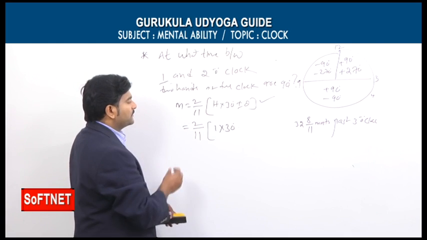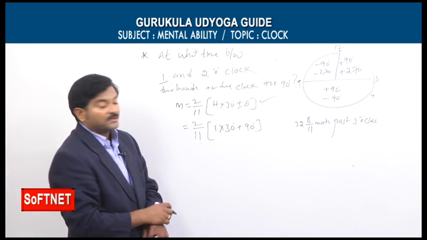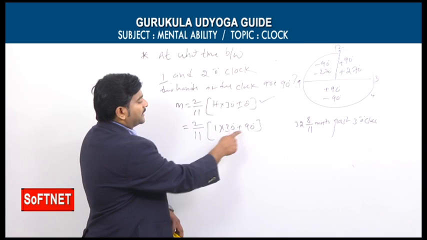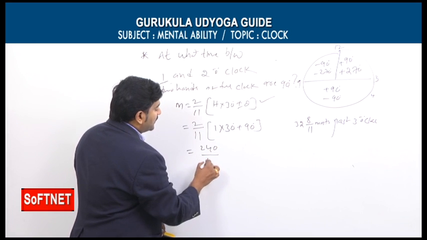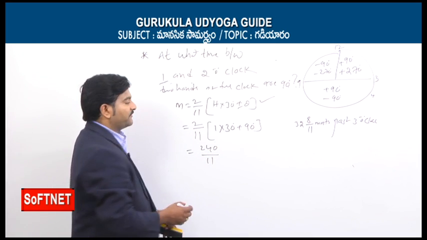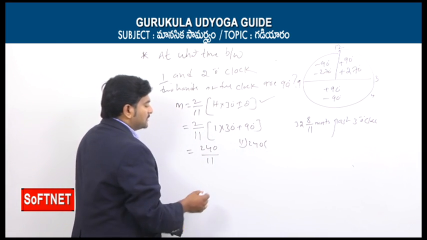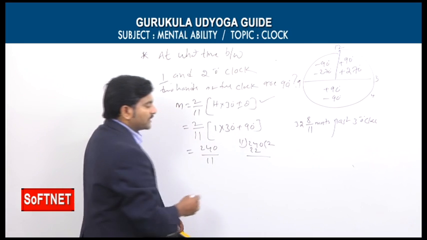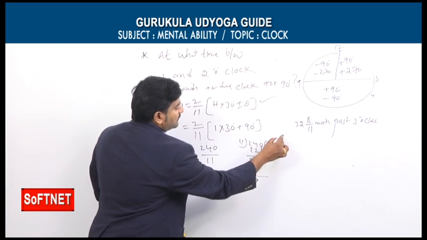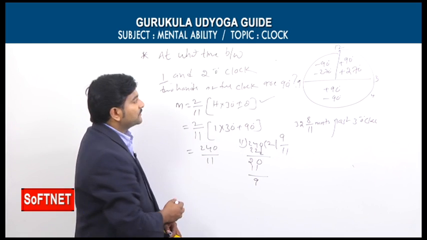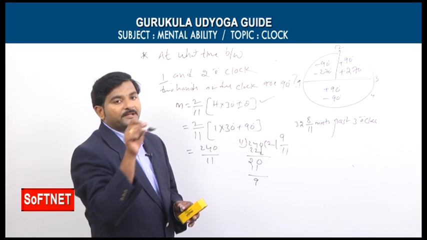That is the reason. So now if you simplify 1 into 30, I am taking theta is equal to plus 90. 1 into 30, 30. 30 plus 90, 120. 120 into 2 means 240 you will get. 240 by 11, we have to simplify. We have to convert into a mixed fraction, as you know we discussed many times in this concept. Now 11 2s are 22, 2 left. So 0, 11 ones are 11, 9 left. What you can say? 9 by 11. So what is our final answer? Now I am erasing here. Just focus on this. 12 o'clock to 3 o'clock means plus 90, plus 270.